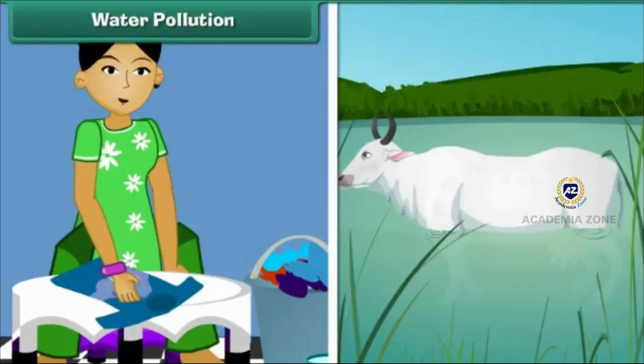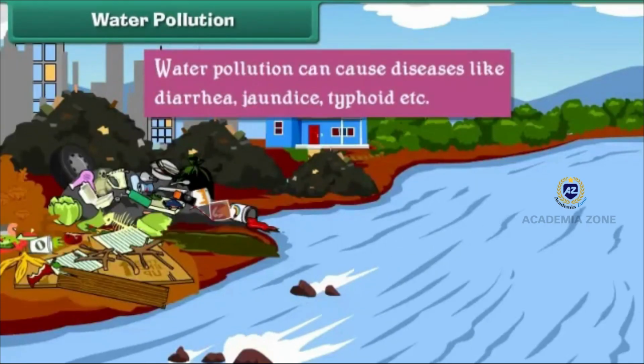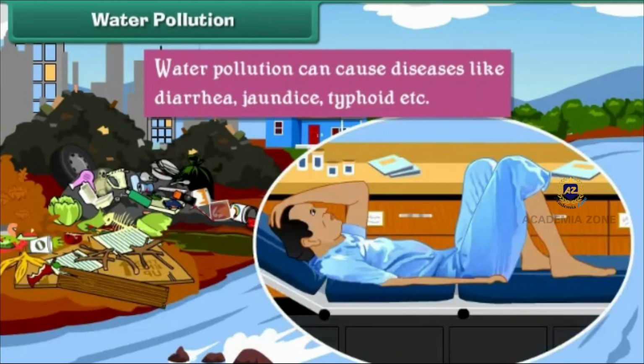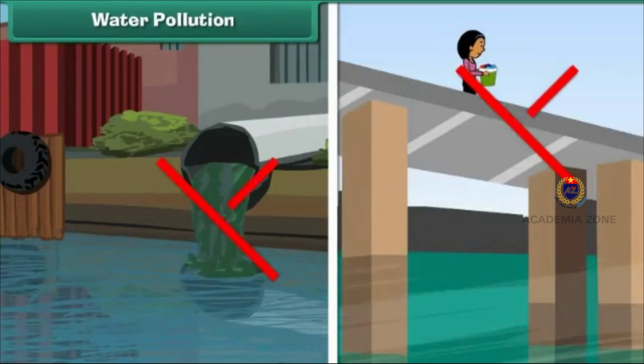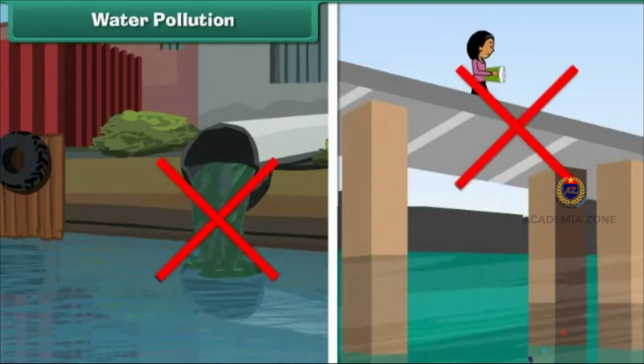Activities such as washing clothes and bathing animals in the rivers also cause water pollution. Water pollution can cause diseases like diarrhea, jaundice, typhoid, etc. We can reduce water pollution by preventing disposal of waste into water.